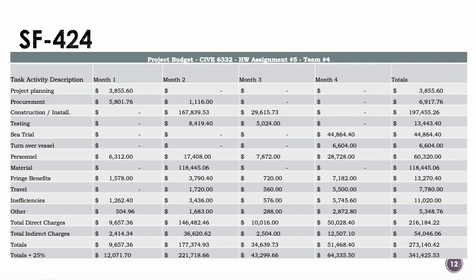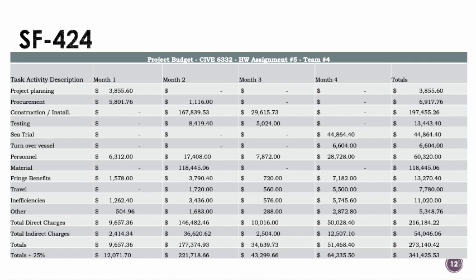And under inefficiencies, we decided to include the learning curve of the employee. And that is why we decided to put a 20% cost to the company. So as you can see, for month one, we arrive at a total direct cost of $9,600, and similarly for months 2, 3, 4.